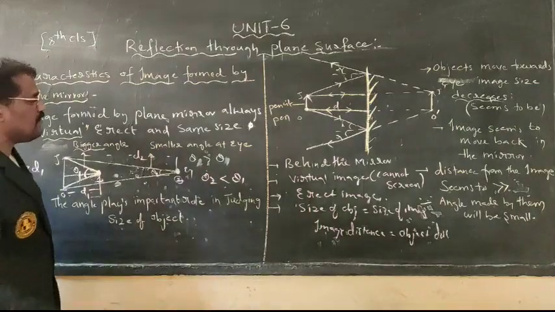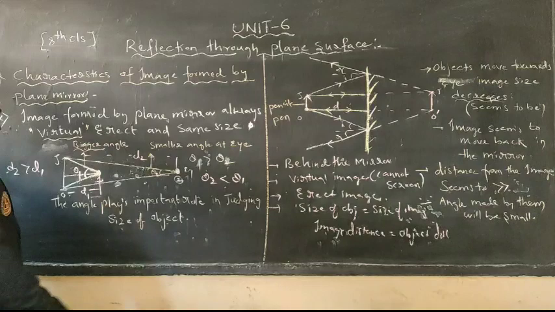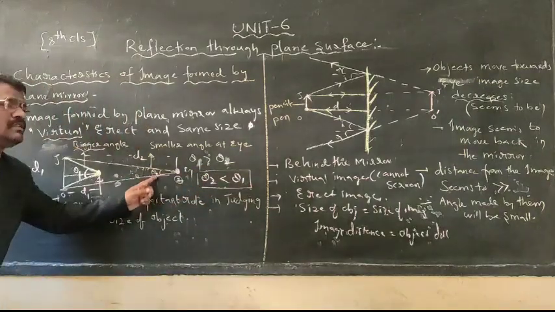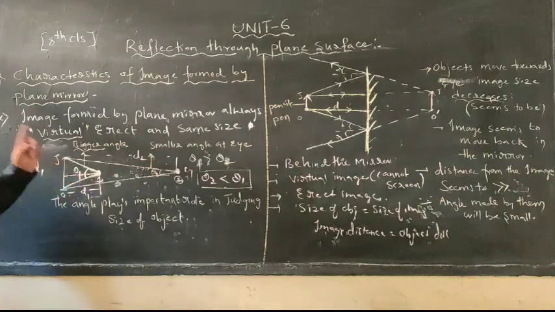Theta 2 is lesser than that of theta 1. Theta 1 is greater than that of theta 2. It indicates a small size image is forming here. Here, a little bit bigger image is forming.